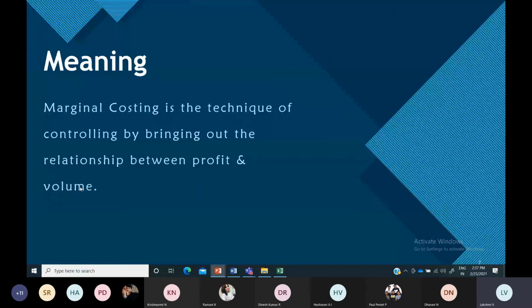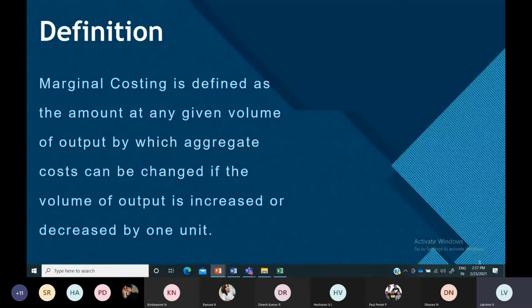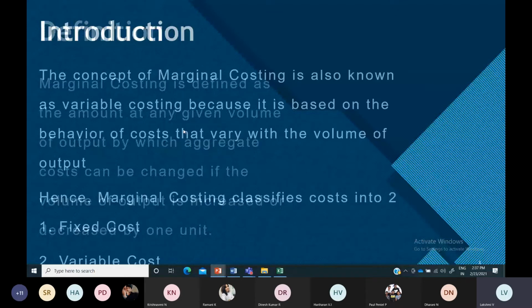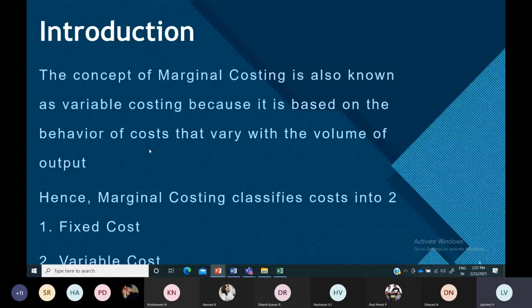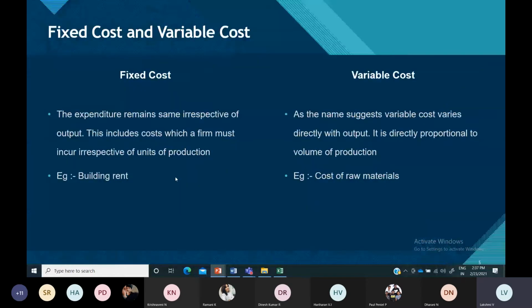Sometimes you might get a question on the difference between absorption costing and marginal costing. Absorption costing means you are considering total cost, fixed cost and variable cost both. But here, first priority is given to the variable cost. Then only the fixed cost, everything you are considering here. So you should know the difference between both. See the concept here: the fixed cost component and variable cost, everything you are going to segregate. Already we know what is meant by fixed cost and what is meant by variable cost.